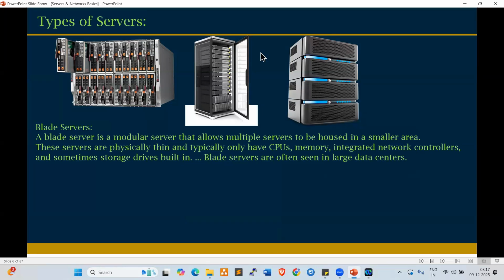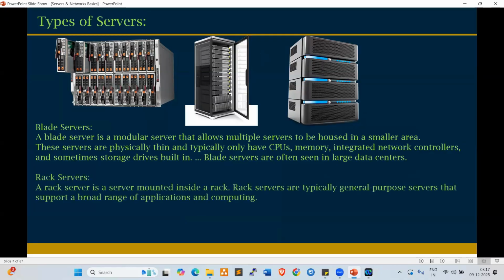Yeah, blade servers are often seen in large data centers like a Google data center, Microsoft data center, UHG, Verizon, right? AT&T. So in these enterprise level data centers we use the blade servers. Okay, fine. The second one here is the rack server.